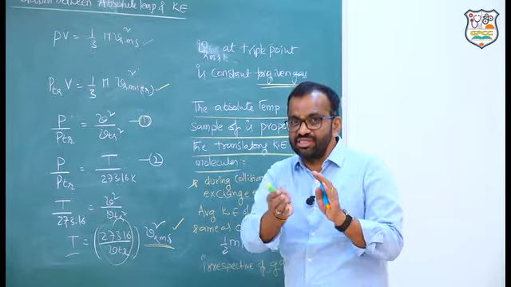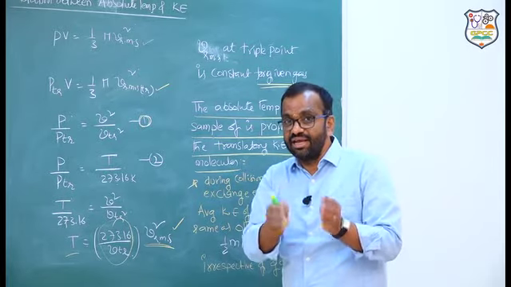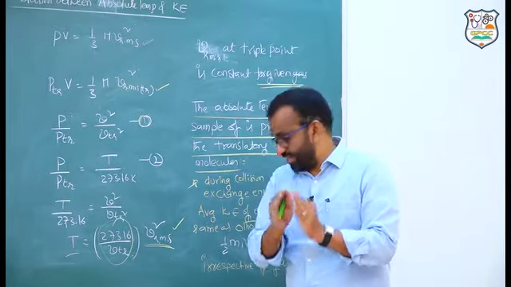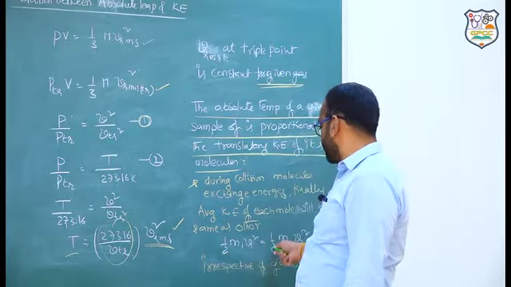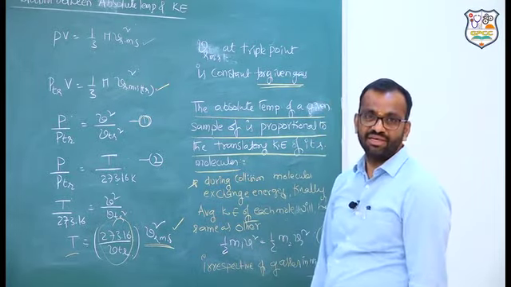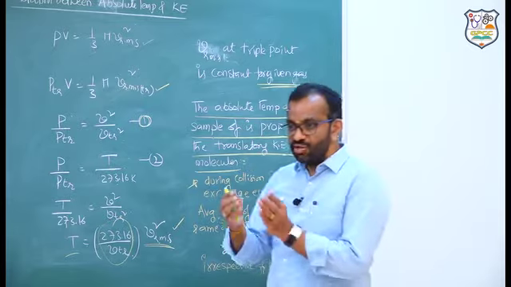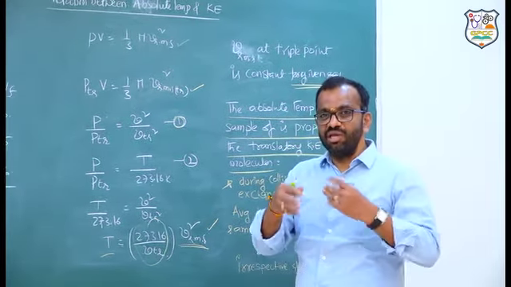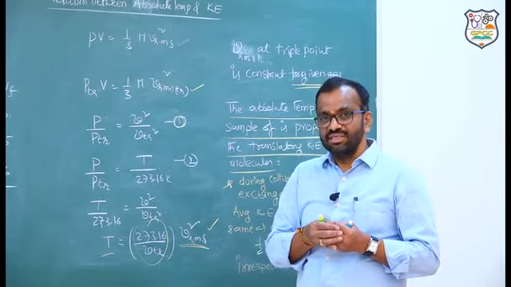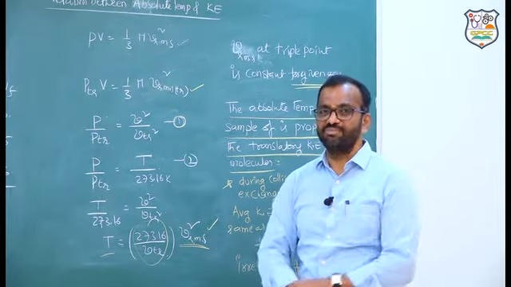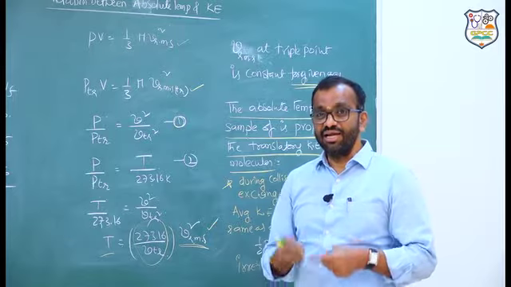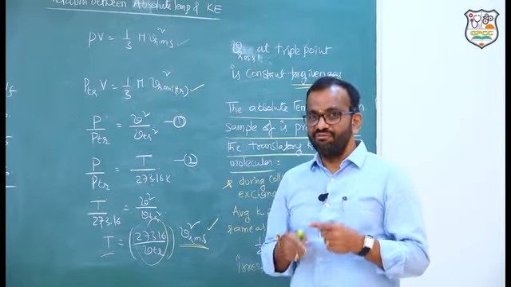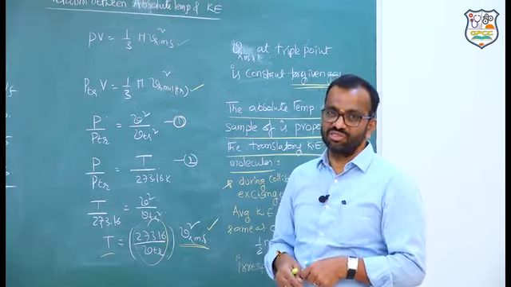So, the molecules transfer energy until the energies of the molecules are the same. For example, half m1 v1 square is equal to half m2 v2 square. What does it mean? You mix oxygen molecules with hydrogen molecules. Oxygen molecules have more mass, and hydrogen molecules have less mass. But even then, the kinetic energies are going to be the same. So m1 v1 square is equal to m2 v2 square.